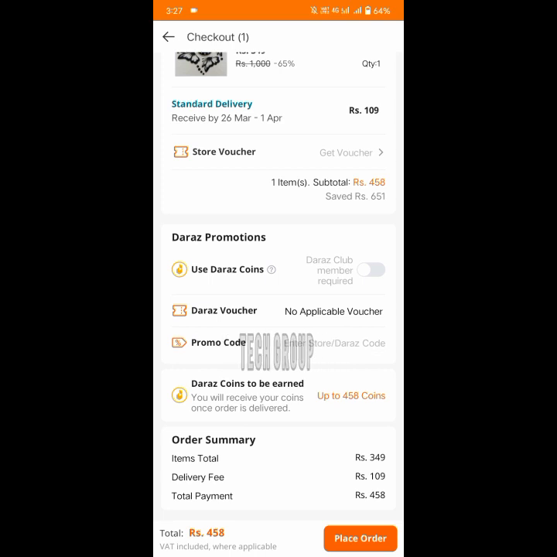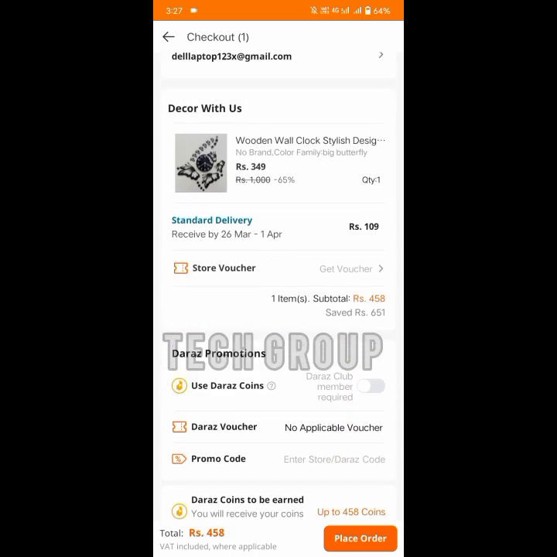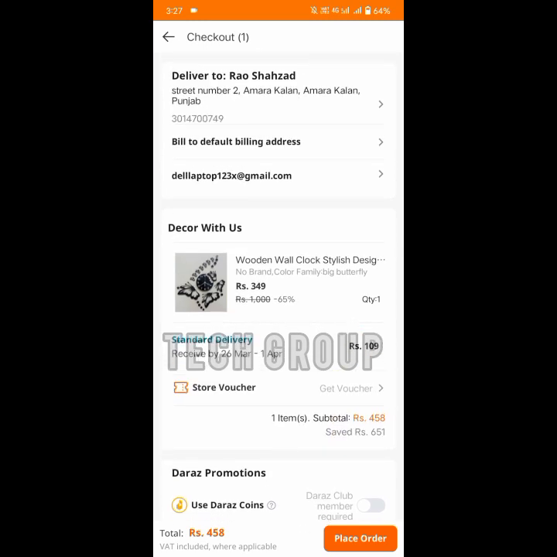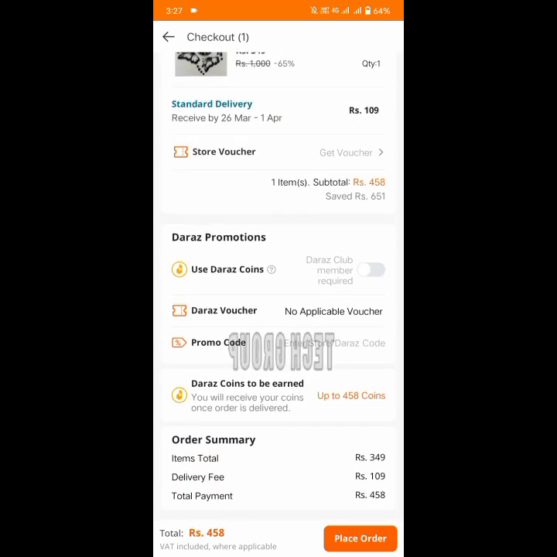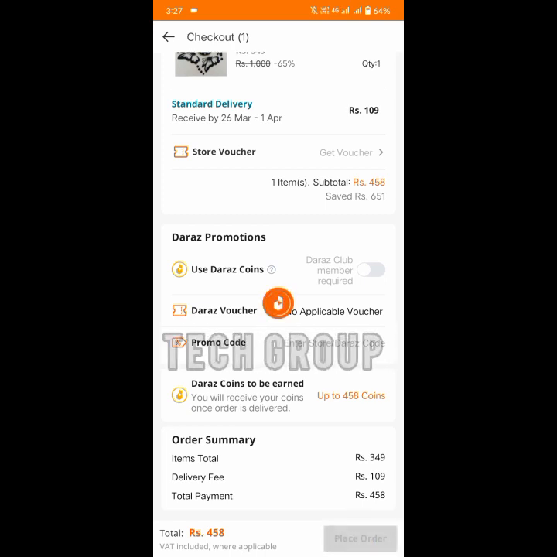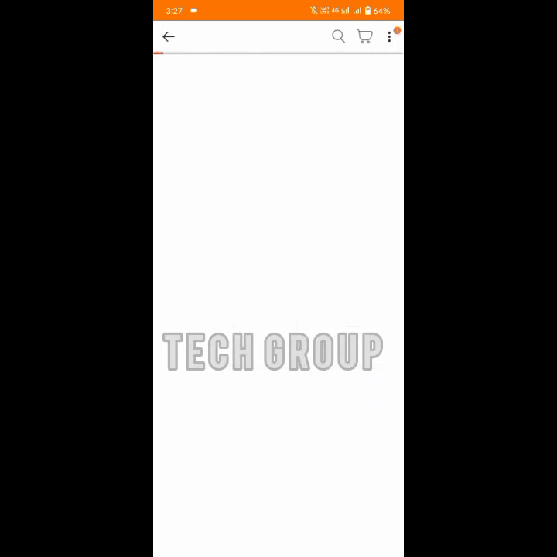Here you can put your promo code if you have one, so they will give you a discount. They give you an advance discount for this product. So item total 349 rupees, delivery fee 109. Your total payment will be 458 rupees. Click on the place order button.